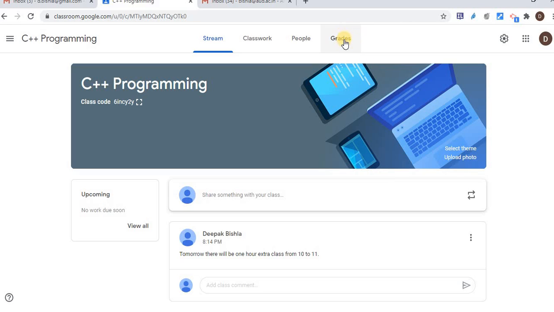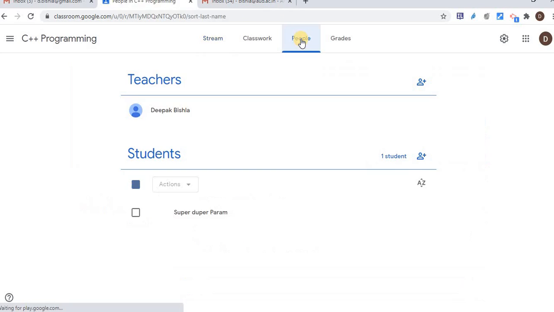In the teacher view, you can see a few extra options, like grade and a few others, right? One way I have just shown you is via this code. Those who have this code can join my class. Or if you have the email ID of a particular student, you can invite them by email ID, sending the invitation.